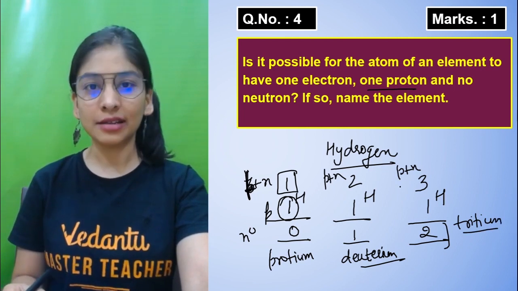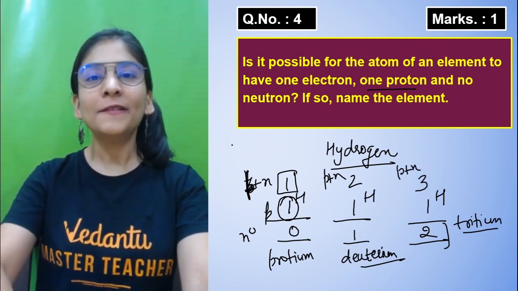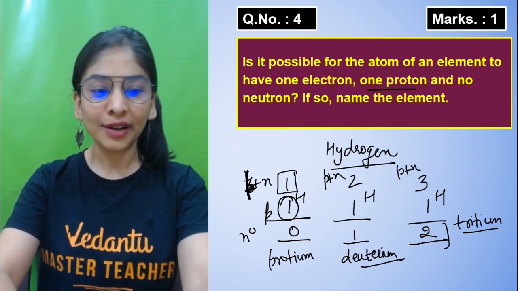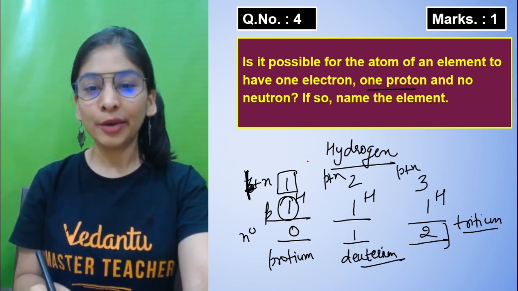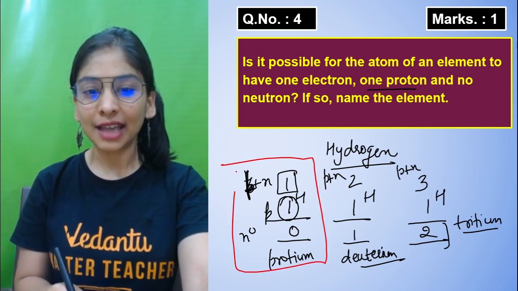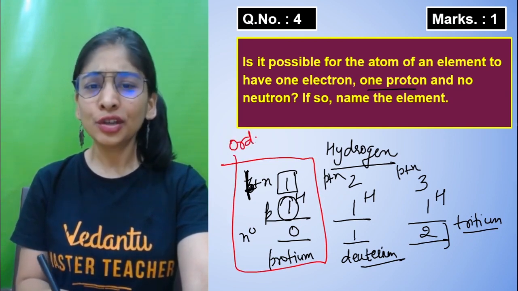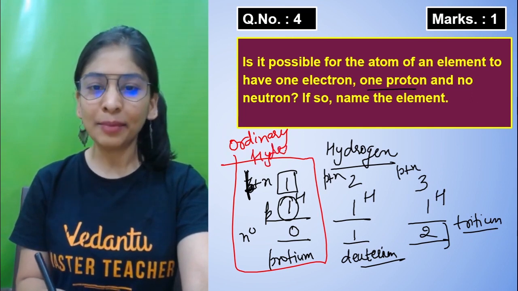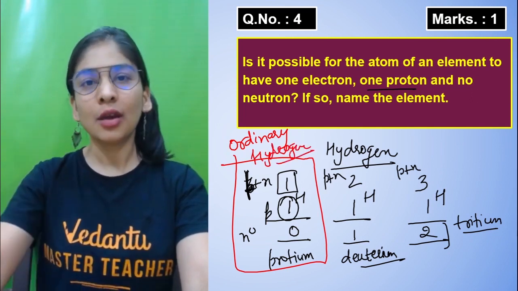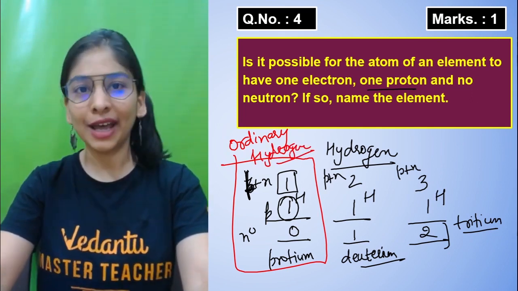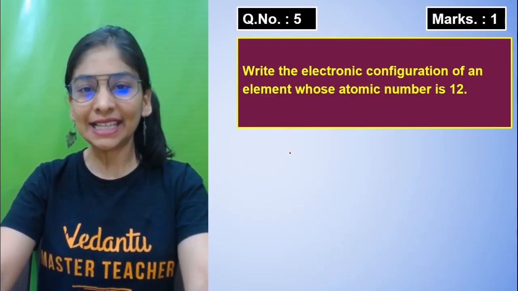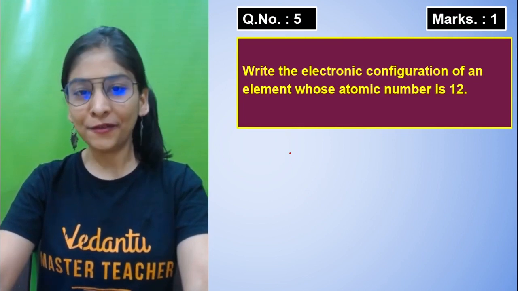Tri, 3 mass number. So if I talk about the very first one, here there is 0 neutron, 1 electron and 1 proton. Why 1 electron? Because proton and electron are the same. That's how the atom is neutral. So you can simply say that's my ordinary hydrogen, or you can also say protium, one of the very first isotopes of hydrogen. Okay, so that is question number 4. Easy question. Let's move to question number 5.